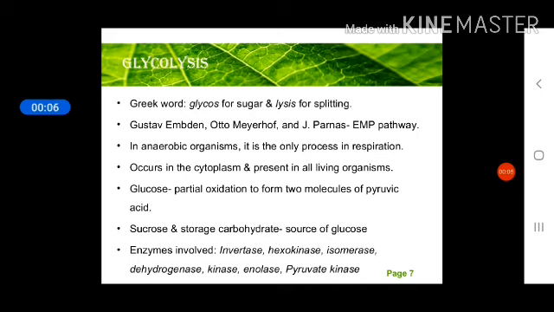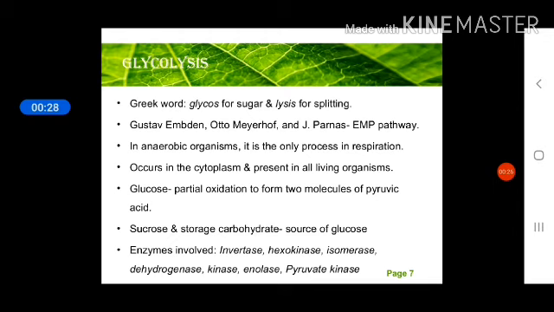In the last class we discussed the basics of respiration, the introductory part, and the difference between the aerobic and anaerobic modes of respiration. Today we will discuss the glycolysis process. In respiration, glycolysis is the first cellular step. Means in any cell, when the respiration process starts, the first reaction is known as glycolysis.